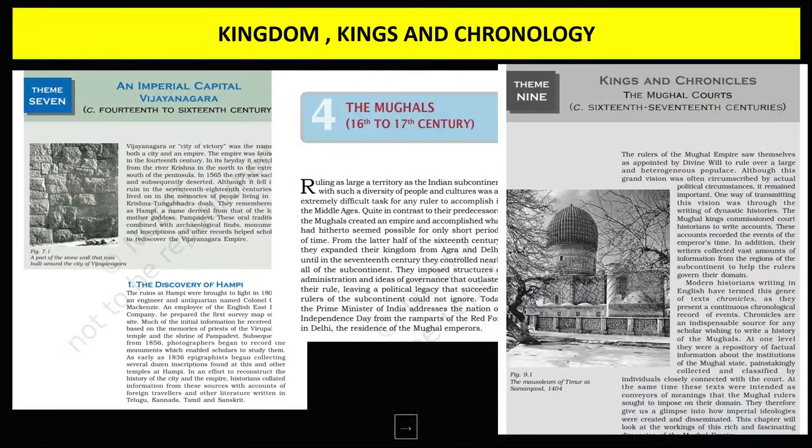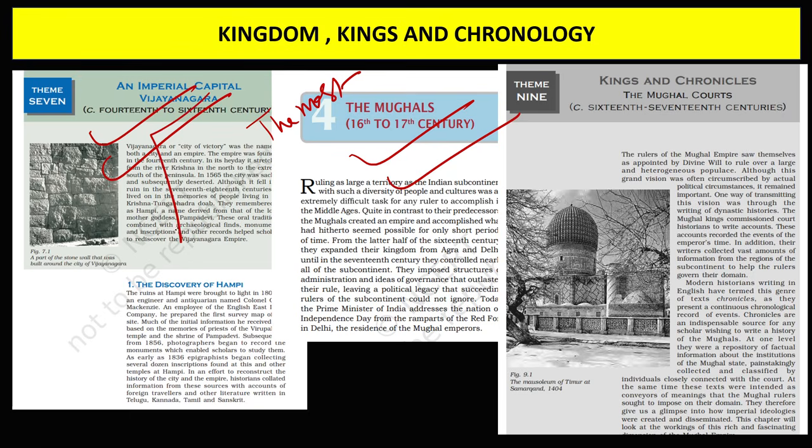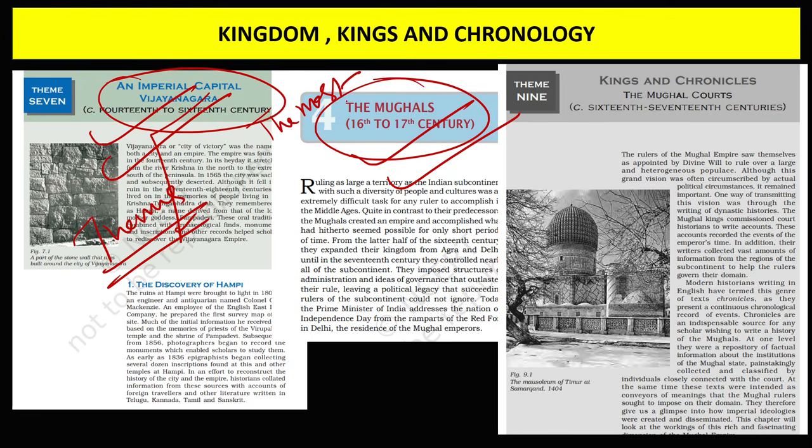Okay, this is how you can solve most of the questions coming from Bhakti and Sufi. Guys, next, kings, kingdoms, and chronology. This is the most important chapter, guys. You have to focus on two kingdoms: one, Vijayanagar, and second, the Mughals. In Vijayanagar, we have the Themes chapter, Imperial Capital Vijayanagar, and then for the Mughals, Our Pasts and Themes Part 2, Kings and Chronicles. These are the 3 chapters we need to focus on here.